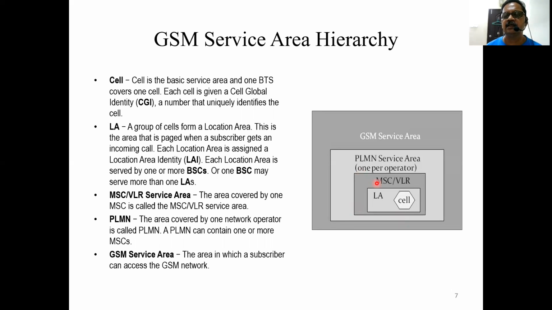Then such MSCs will cover a geographic area, almost a country. So this is called the public land mobile network service area, the area covered by a mobile service provider. This is the GSM area. This includes the GSM area covered by all the service providers put together.